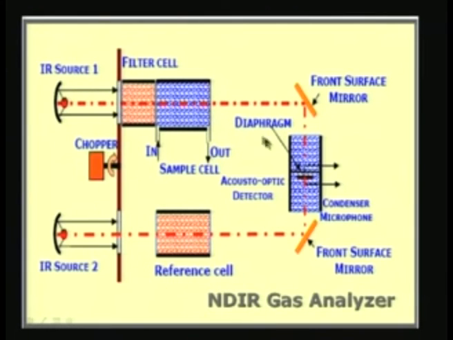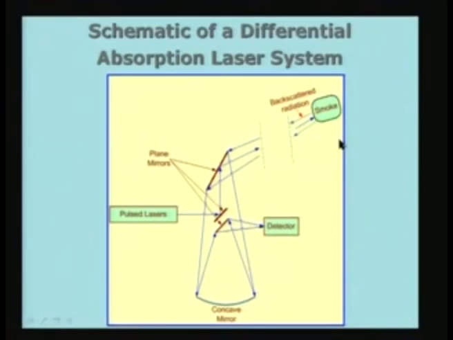But you will also notice that in the case of acousto-optic detector, you require different detectors with different gases being present, so that they can measure the concentration of different gases. So one detector will not work for all of them. You need 2 or 3 different detectors, so that you can measure the species of different gases if they are present at the same time. So that is the first example I have taken, the NDIR. NDIR is very popular. It is available commercially, and it can be set up in any laboratory for making measurements. So the second